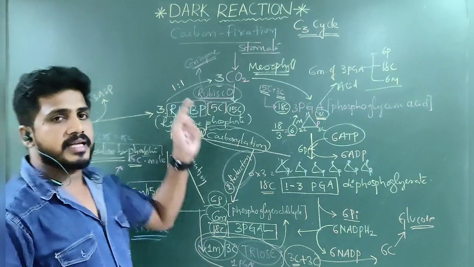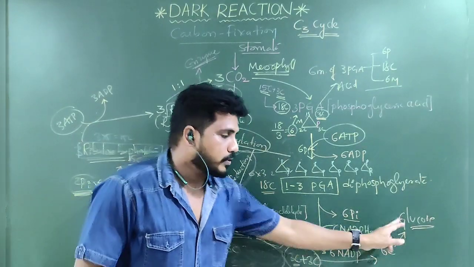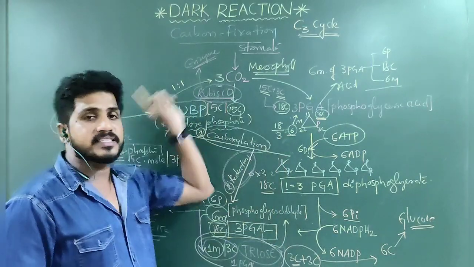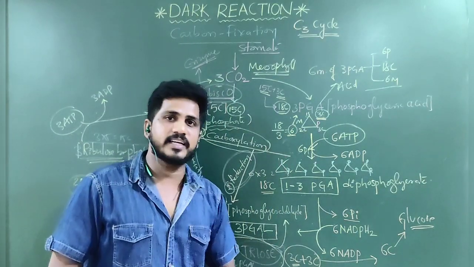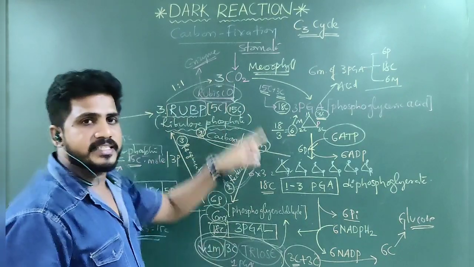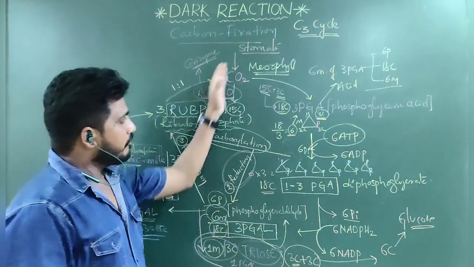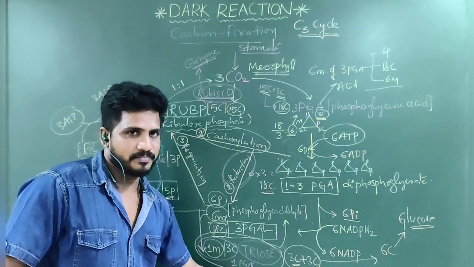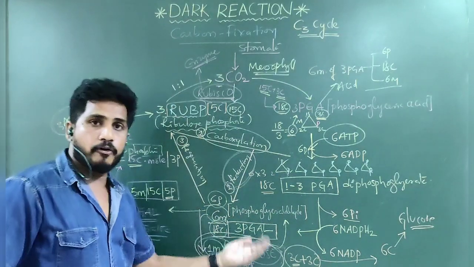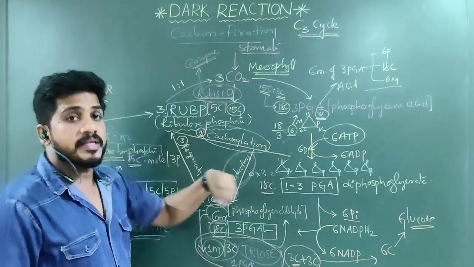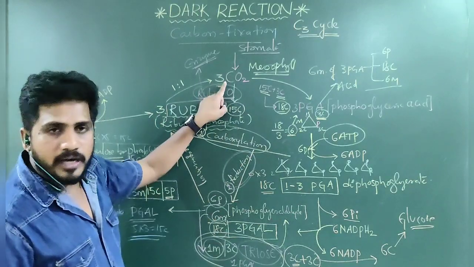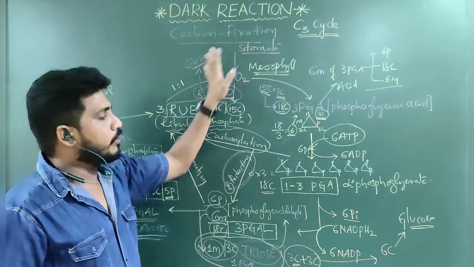So how many dark cycles are required to form glucose? 2 dark cycles, if you take carbon dioxide as 3 carbon molecules. Now understand? If you take 1 carbon, we have to rotate this 6 times. Why? While coming here, 1 carbon will come. Second time, second carbon. Third time, third. Fourth time, 4. Fifth time, 5. Sixth time, 6 carbons.